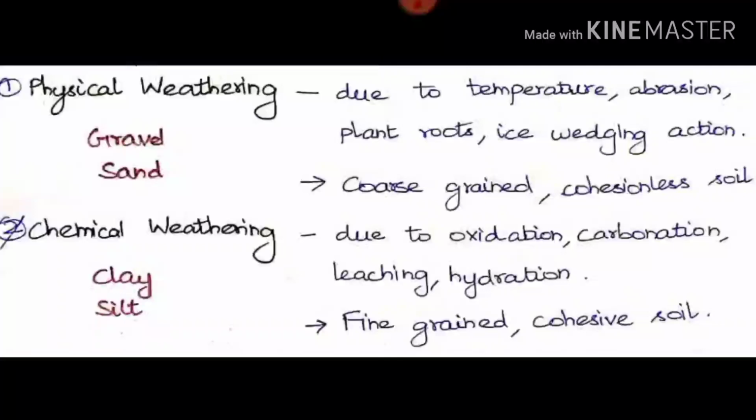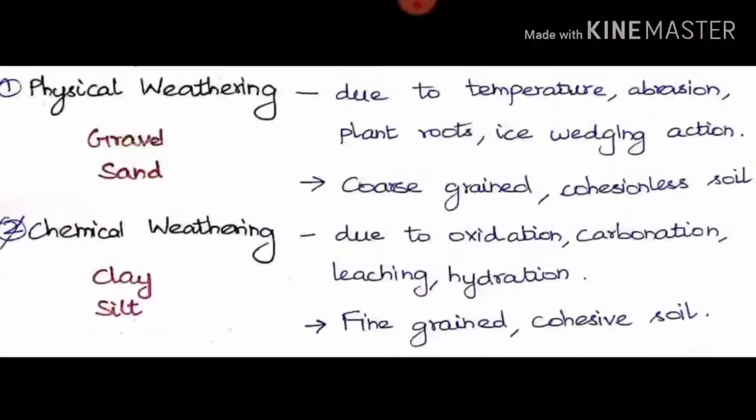The first we saw is weathering. This weathering can be studied as physical weathering and chemical weathering. If it is due to temperature, abrasion, the growth of plant roots or ice wedging action, it all comes under physical weathering. The soil formed due to this will be coarse grained and cohesionless, like sand or gravel. But when it is chemical weathering, it will be cohesive soil and very fine grained. It can be by means of chemical reactions like oxidation, carbonation, leaching and hydration. The soil formed here will be of type clay and silt, which is very finely sized soil.